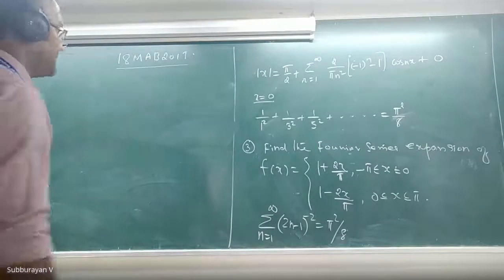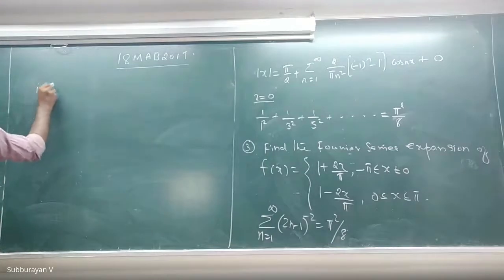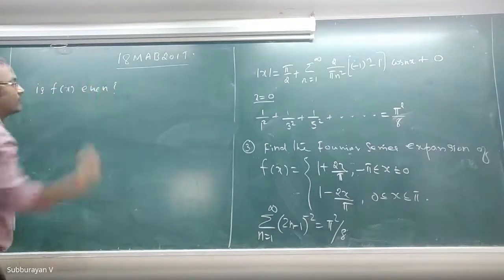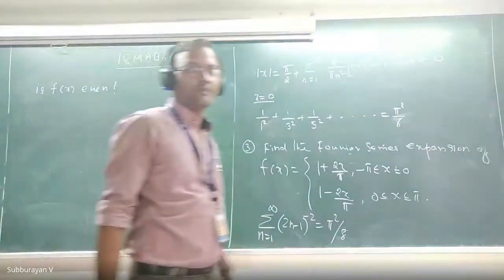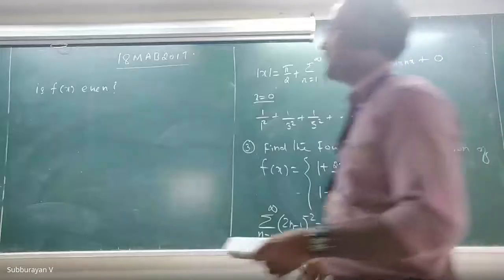Whether this function is even? Yes, sir. It is even. How?